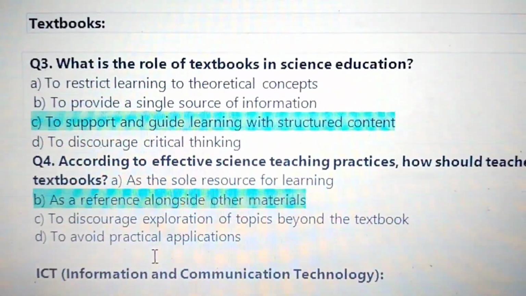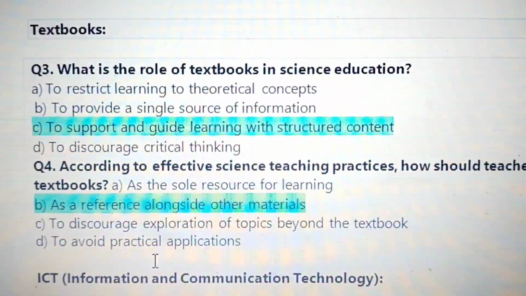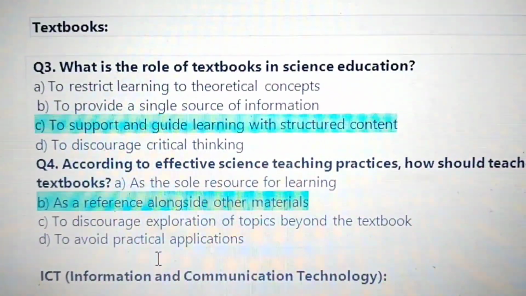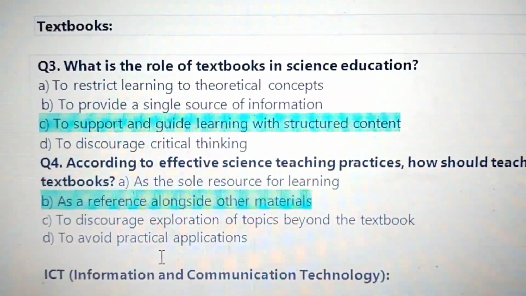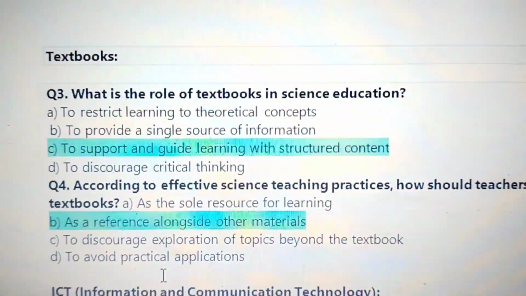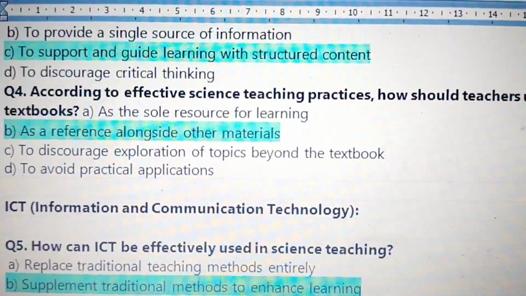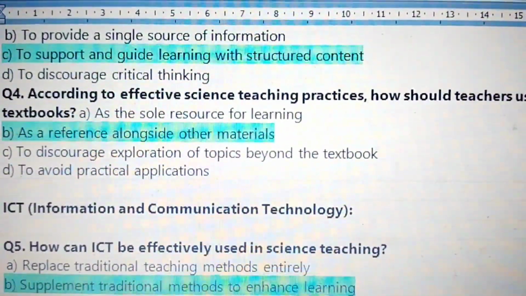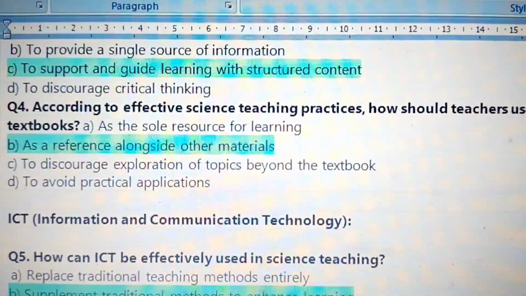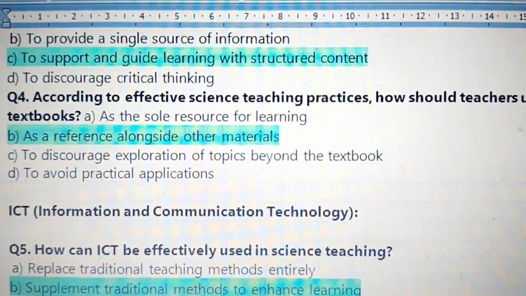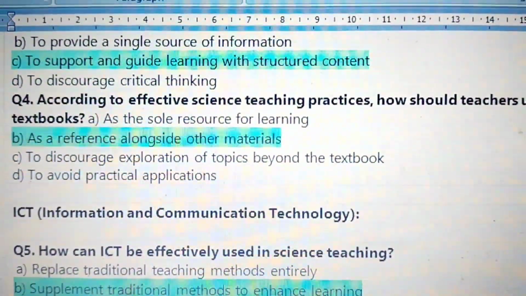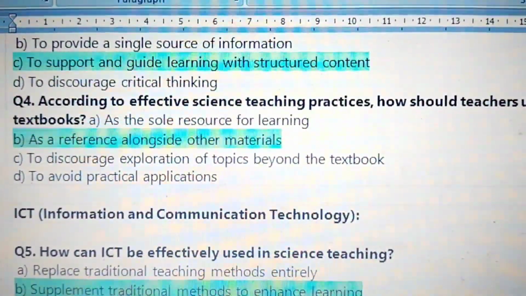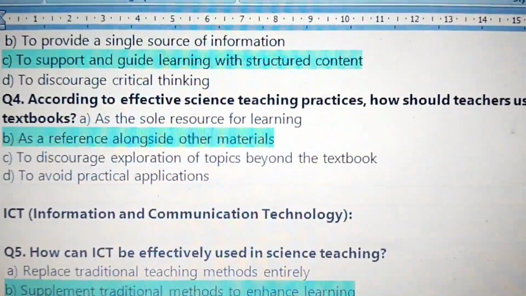Textbooks. What is the role of textbooks in science education? Answer: to support and guide learning with structured content. According to effective science teaching practices, how should teachers use textbooks? B, as a reference alongside other materials.